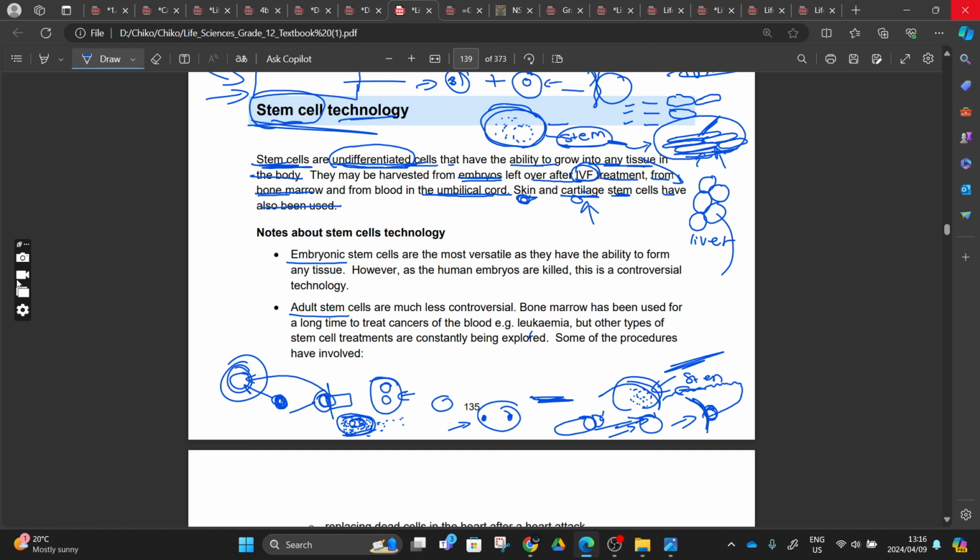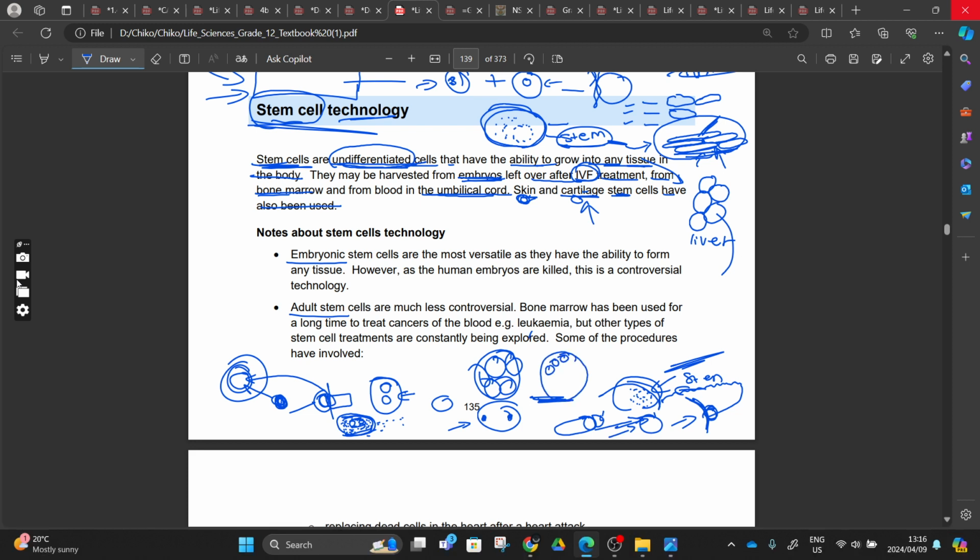And then from there they said we can get these stem cells, these undifferentiated cells, from embryos. Okay, this egg here, after getting inside the fallopian tube, is going to divide by mitosis, right? Mitosis is going to happen. The zygote undergoes mitosis and gives us a morula. Then you'll see the morula is like this, right? And then this morula undergoes mitosis and it gives us a blastocyst.